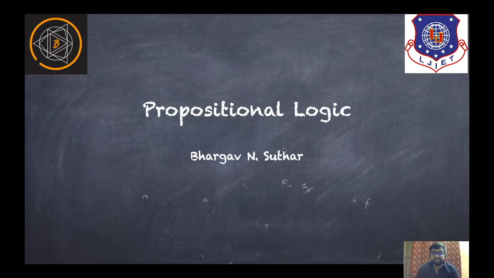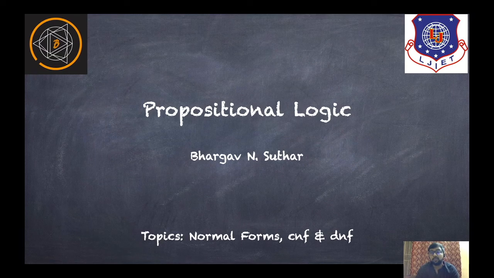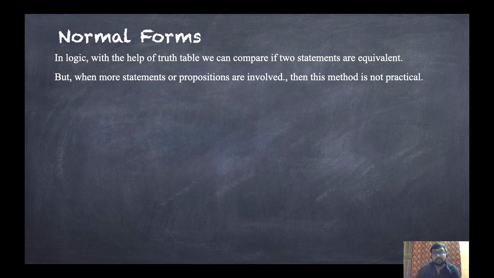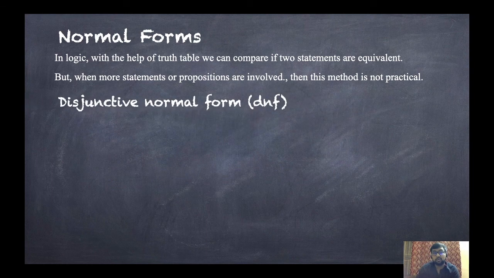In today's session, we will discuss normal forms, in which CNF and DNF. Now, first, what is normal form? In logic, with the help of truth tables, we can compare if two statements are equivalent or not. But when more statements or propositions are involved, this method is a bit lengthy or not practical. So we will use normal forms, of which there are only two forms, DNF and CNF.